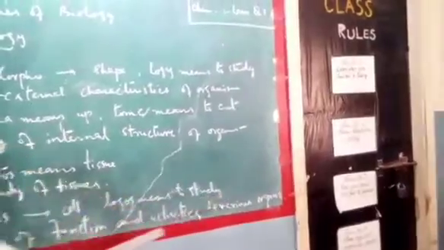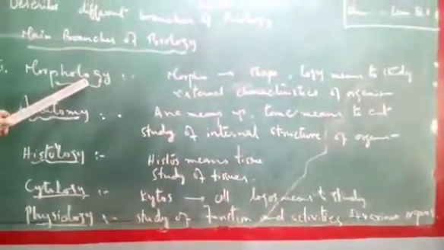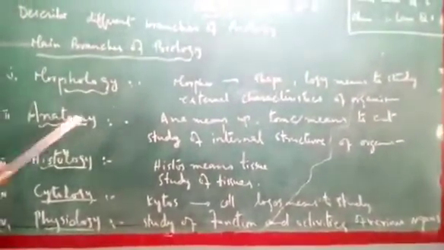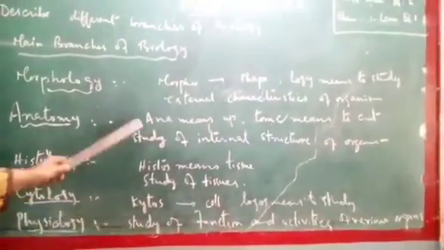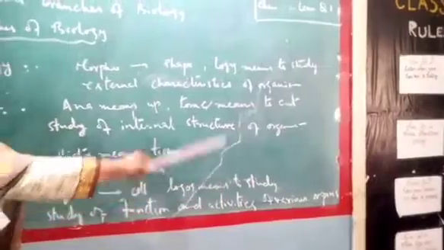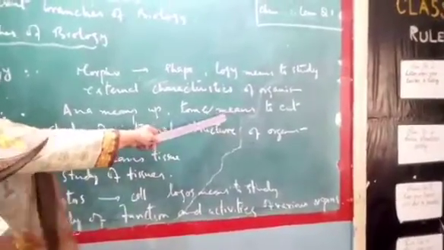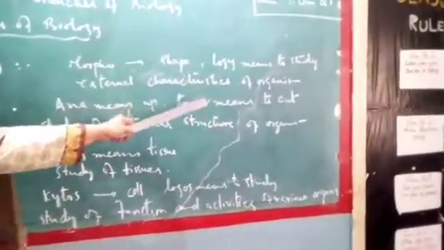Now physiology, the study of function and activities of various organs. Here you have studied the external structure of the organism. Here you have studied the internal structure of the organ. Now in physiology you are going to study how these structures function. What are the functions of those structures whose internal structure you studied after cutting an organism.